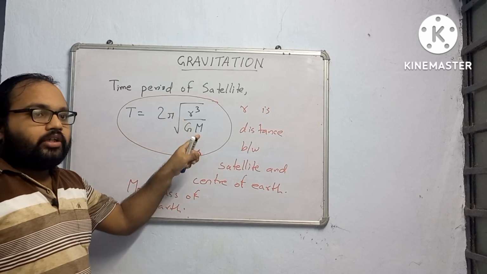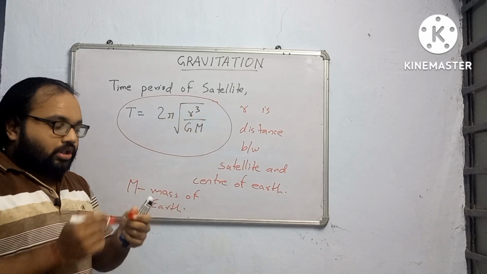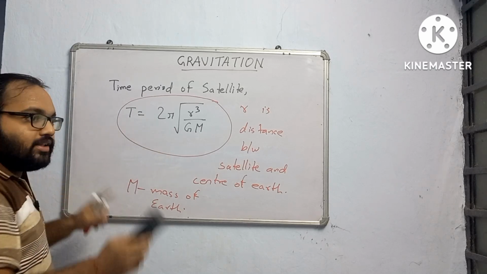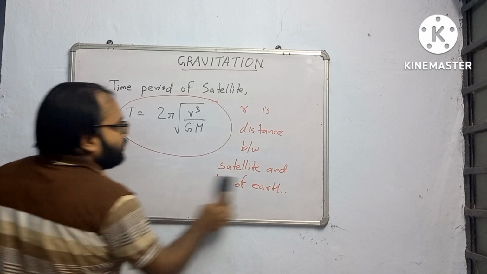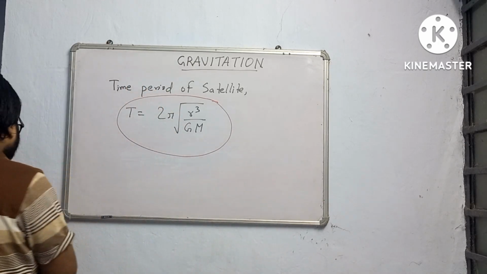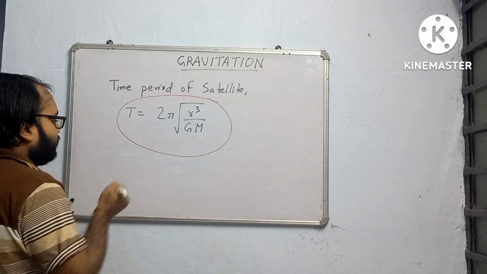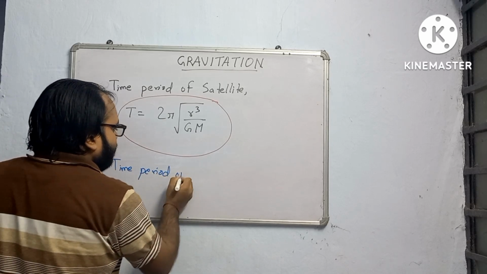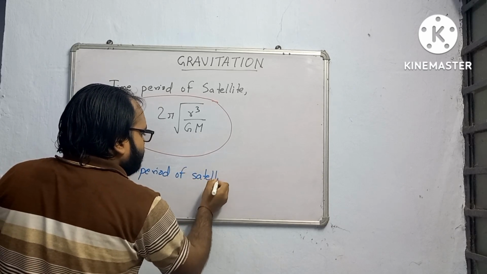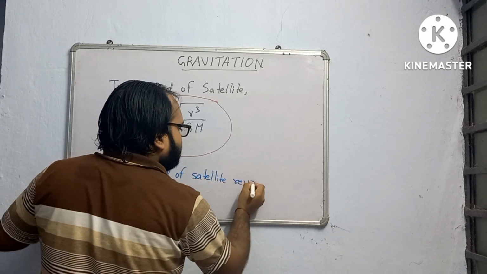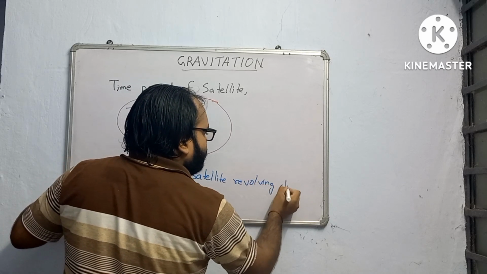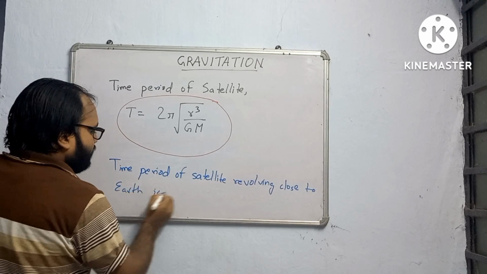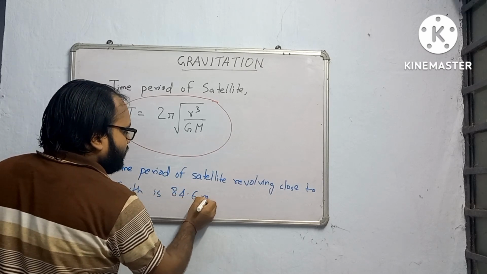And if the satellite is revolving very close to Earth, then its time period becomes 84.6 minutes.